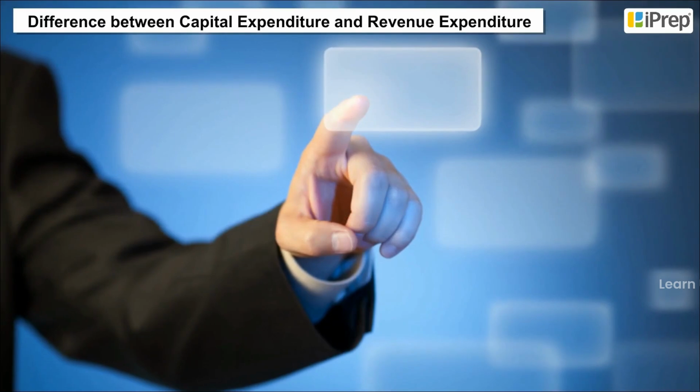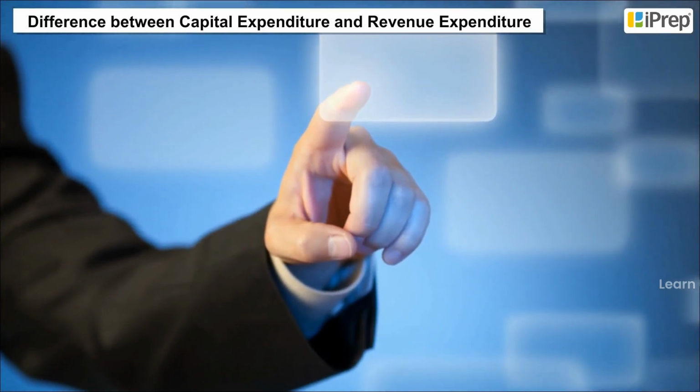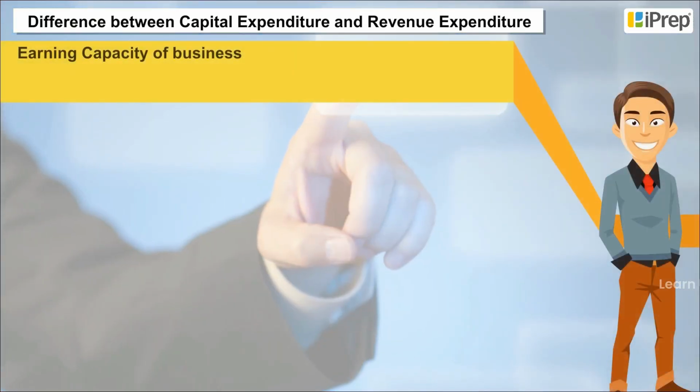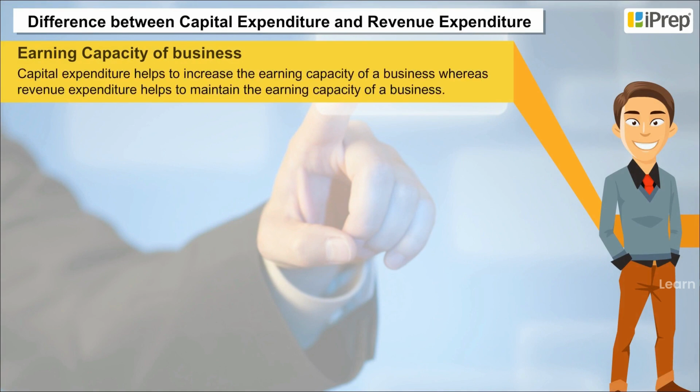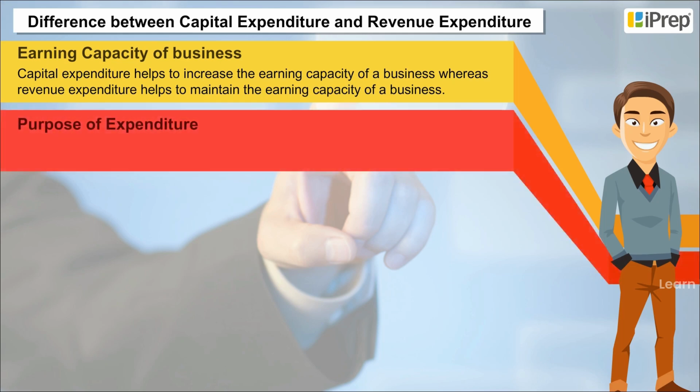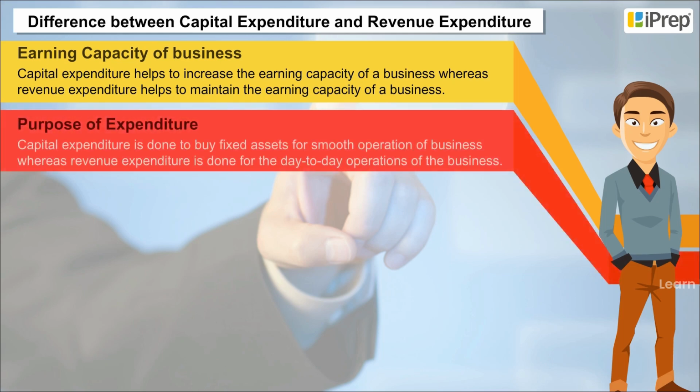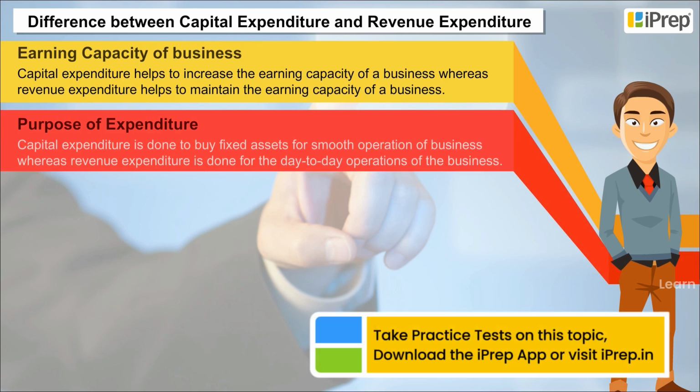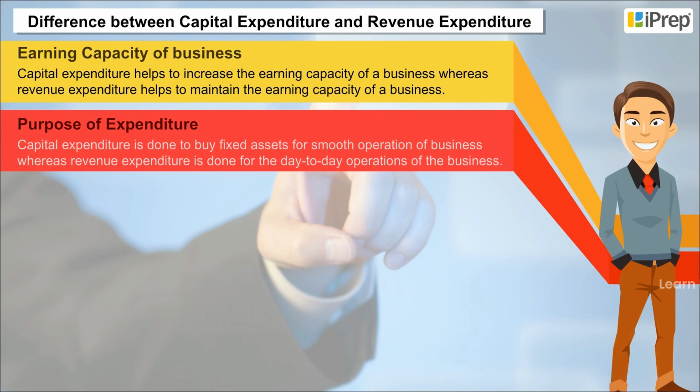Difference between capital expenditure and revenue expenditure. Earning capacity of business. Capital expenditure helps to increase the earning capacity of a business, whereas revenue expenditure helps to maintain the earning capacity of a business. Purpose of expenditure. Capital expenditure is done to buy fixed assets for smooth operation of business, whereas revenue expenditure is done for the day-to-day operations of the business.